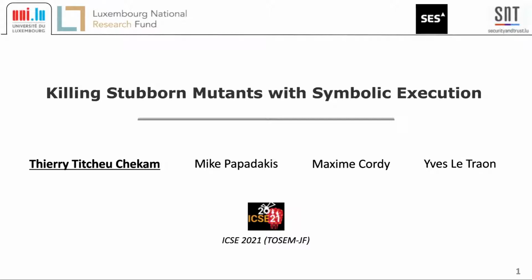In a nutshell, this work tackles the problem of automation of test input generation for mutation testing. Mutation is an adequacy criterion, like statement or branch coverage, but it uses artificial faults, also known as mutants, to measure the quality of test suites.